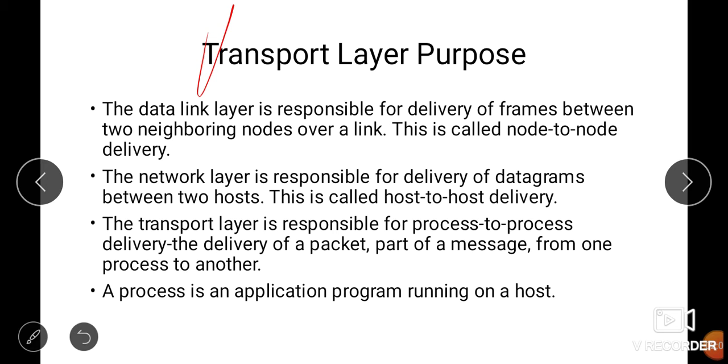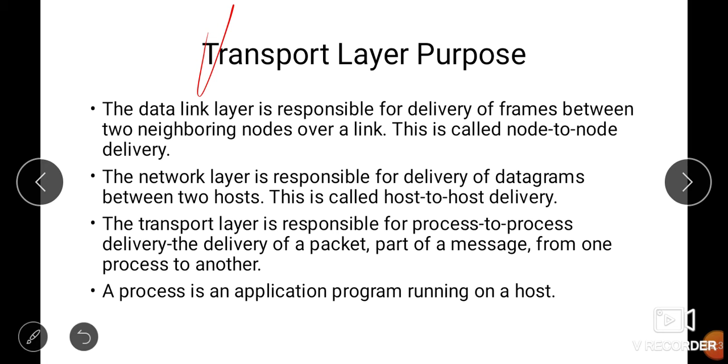At the same time, you may run different applications: a Word file, a YouTube video, a PDF file. You are running these three simultaneously, and these three are nothing but processes. So your ultimate goal is not to transfer the message from one host to another host. The goal is to transfer the message or the packet from the server to that particular process. That thing is done by the transport layer.